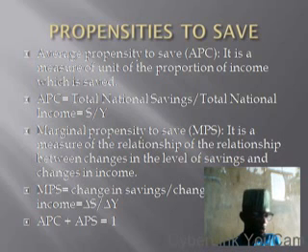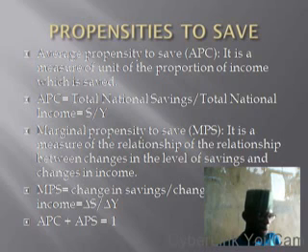Let's go to marginal propensity to save. Marginal propensity to save is that when your income changes, what is the level of change or the percentage of change in your savings? That is the meaning of marginal propensity to save. It is a measure of the relationship between changes in the level of savings and changes in income.